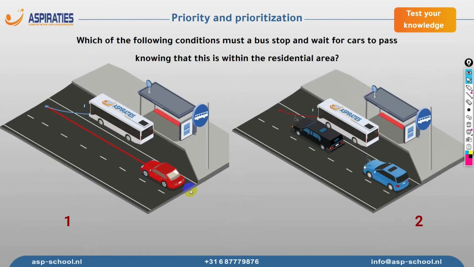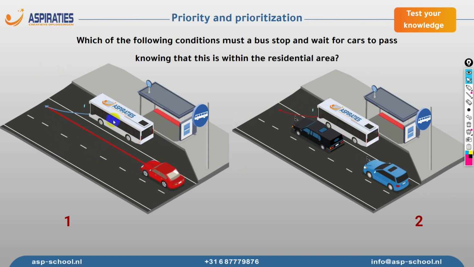In which of the following conditions must a bus stop and wait for the cars to pass, knowing that this is within the residential area? So we have two cases here. We have case number 1 and number 2. Take a look and think about it for a second. Now we are inside the bus and we want to leave the bus stop. Usually, if we are inside the residential area, we don't have to wait for the other cars to pass.